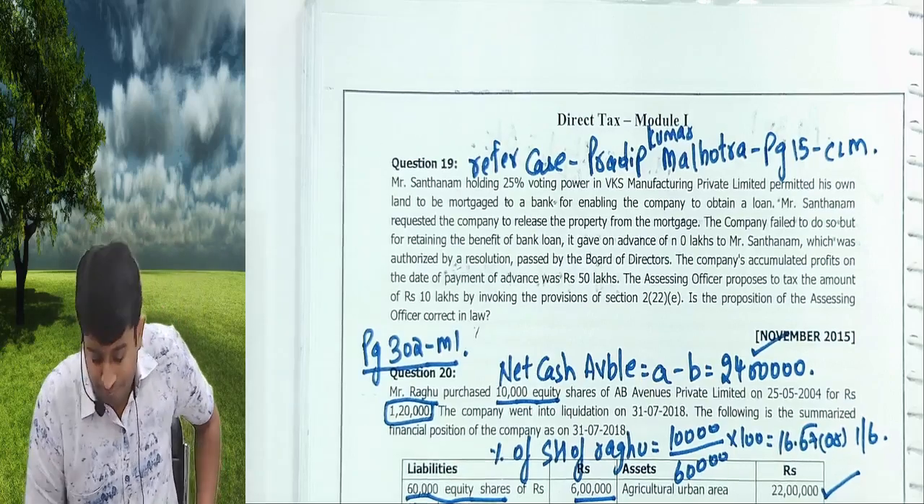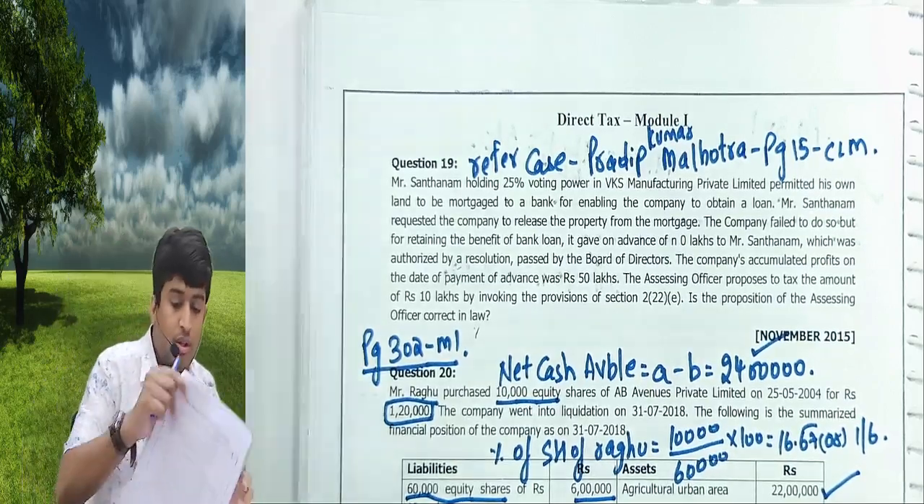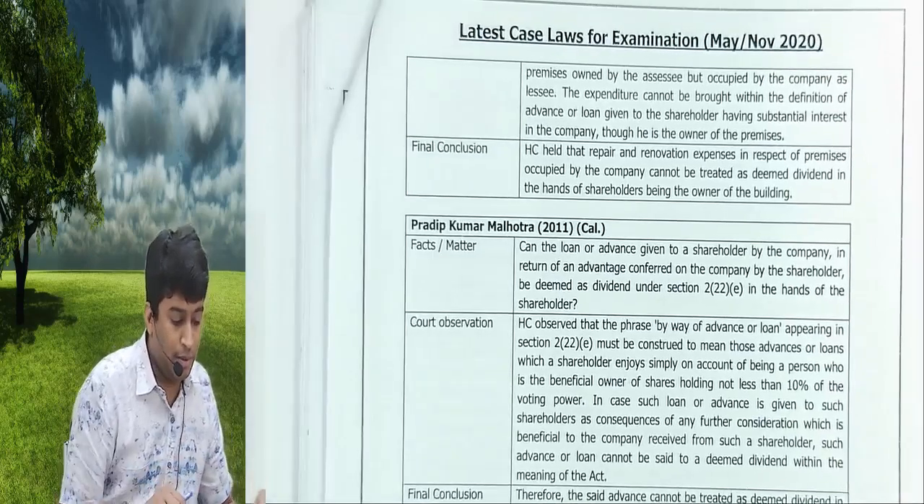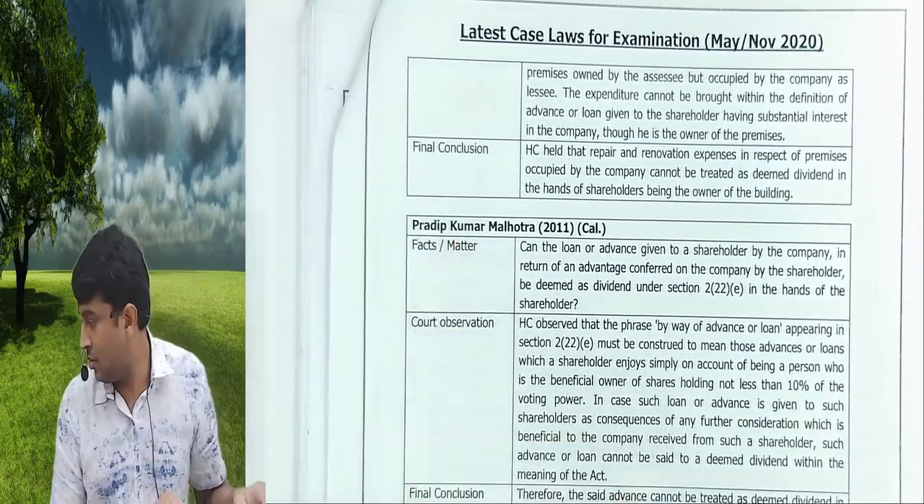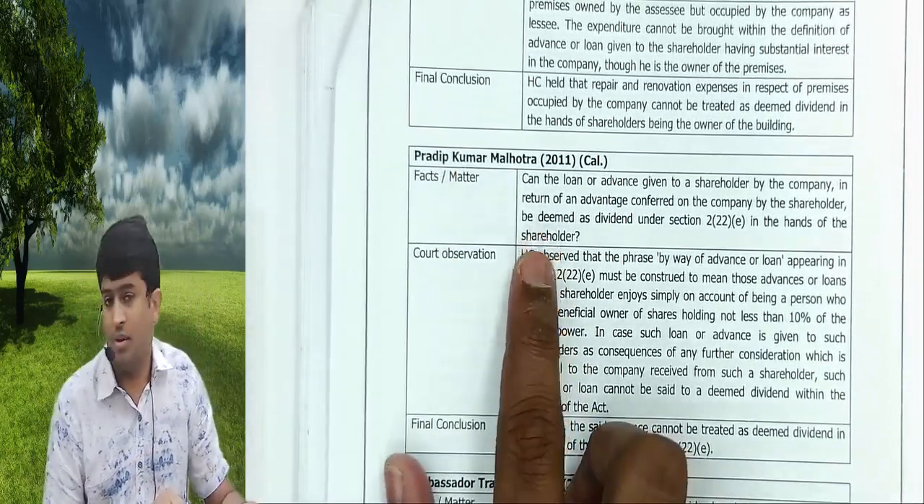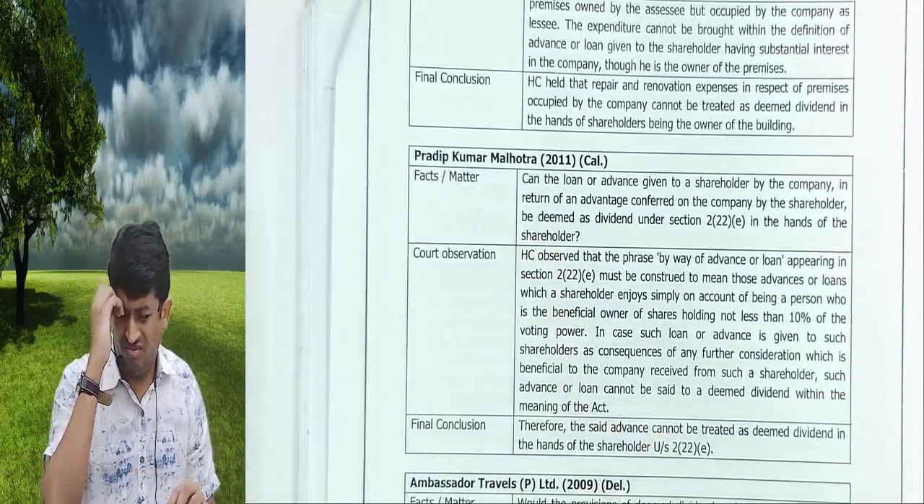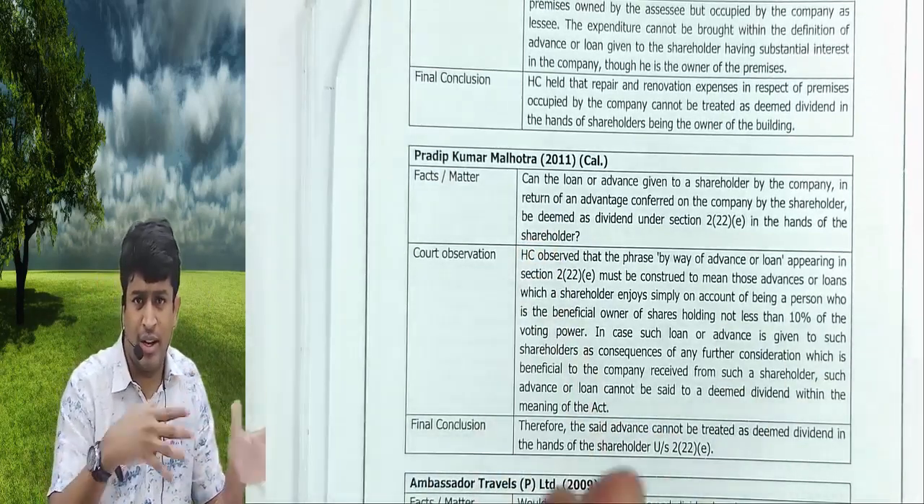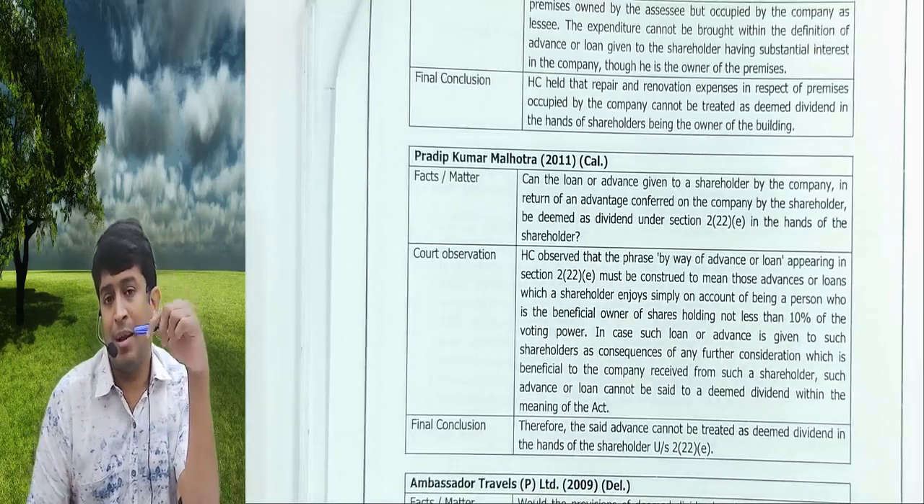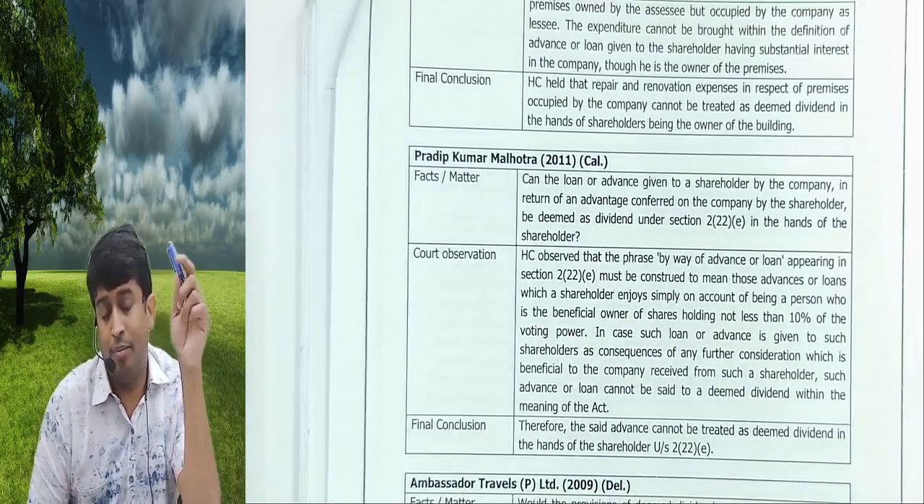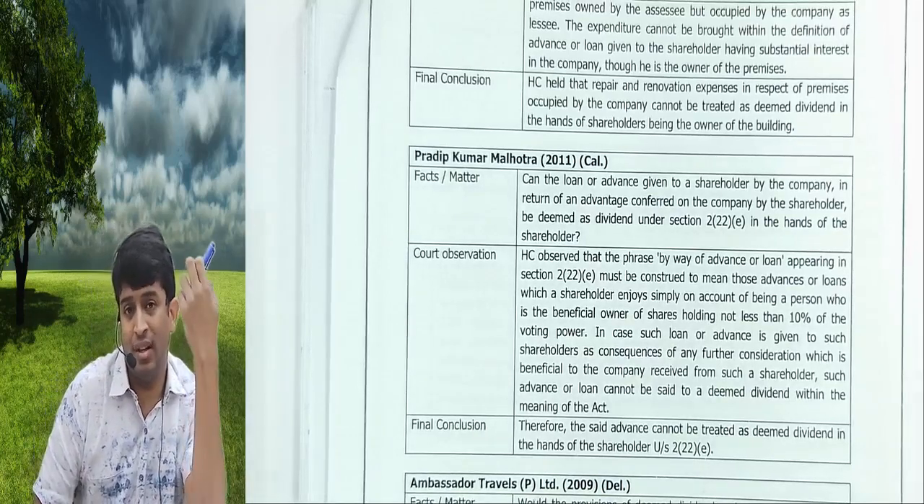Now listen. Come to page 15. This one, Pradeep Kumar Malhotra. Now listen to what happened here. Please listen, then you can take it. Listen. I am a shareholder. The company took a loan for business purpose.